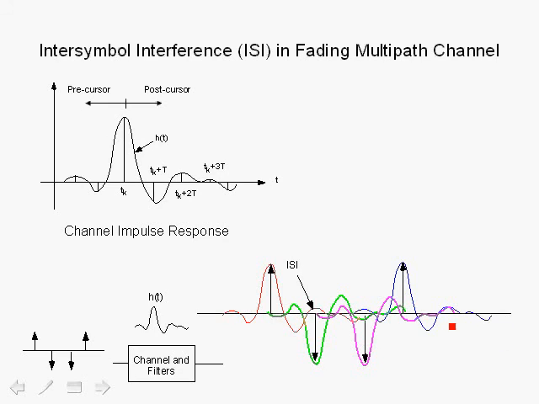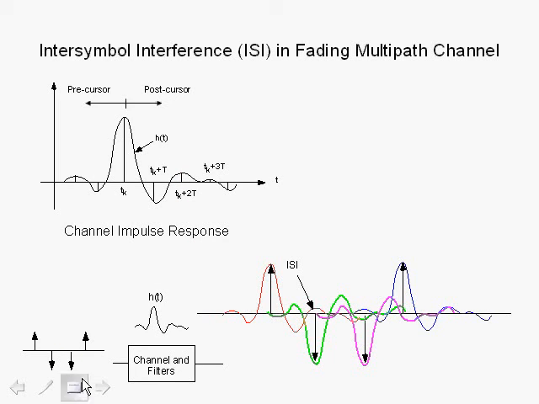Here we show basically the impulse response of a multipath channel. You'll notice that the impulse response is characterized by a precursor portion and a post-cursor portion. And due to multipath, we have the post-cursor extending in time. And usually this extension in time causes inter-symbol interference.